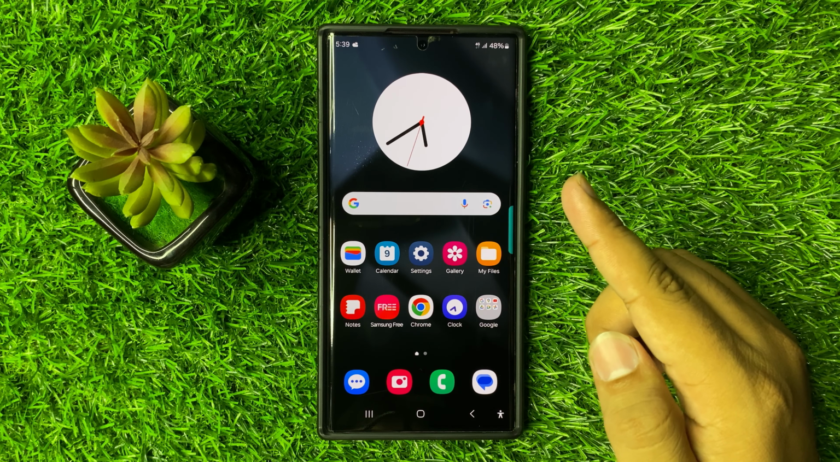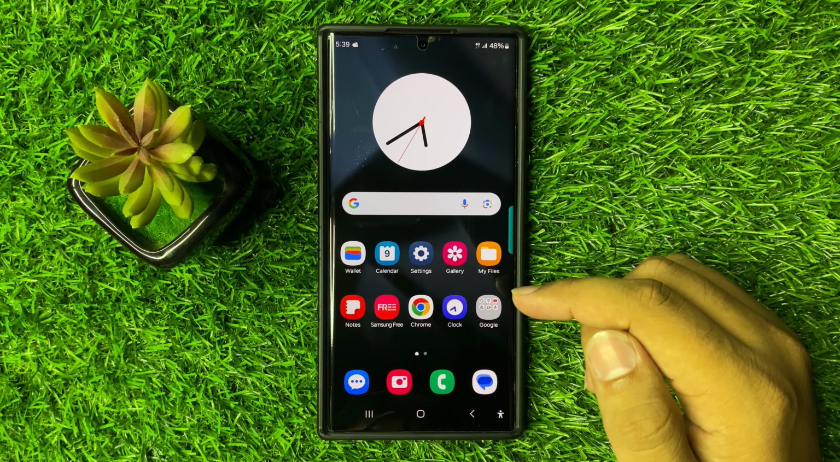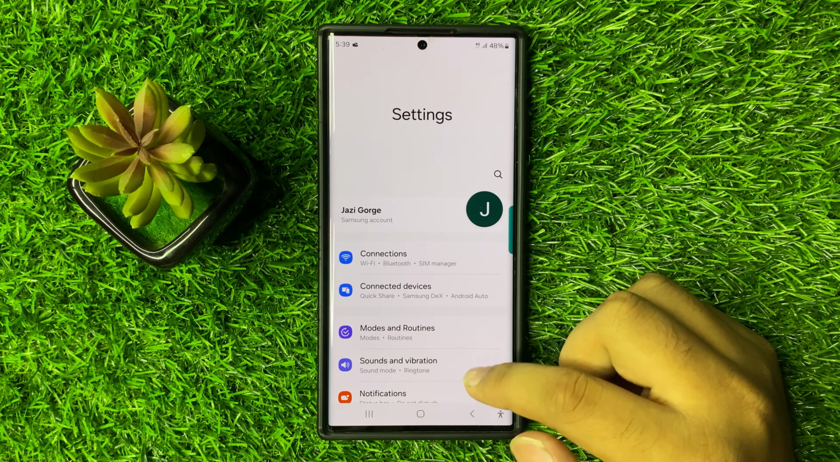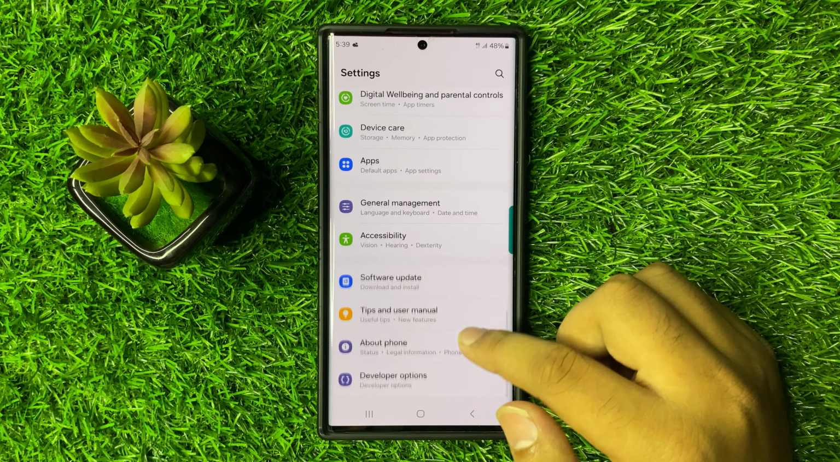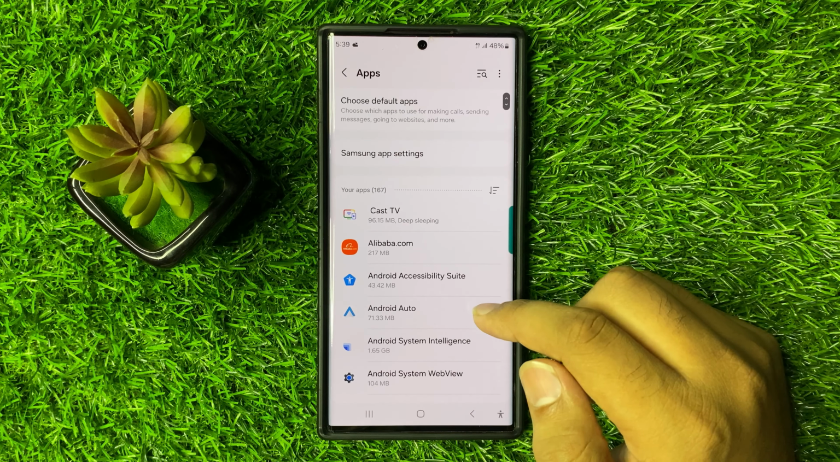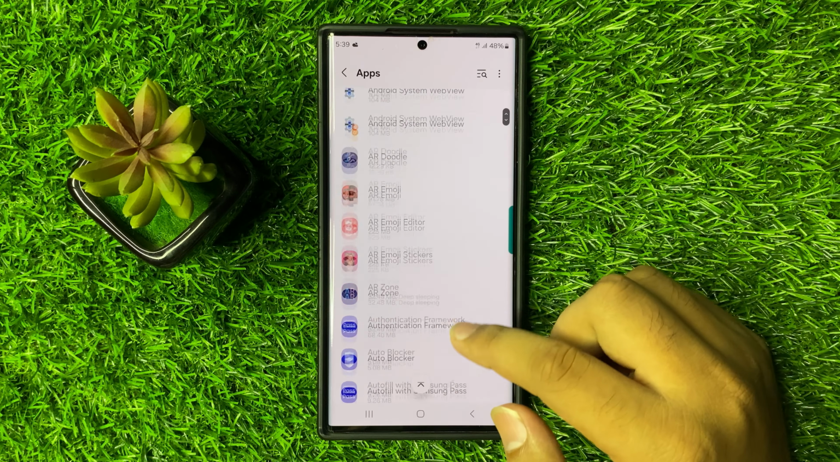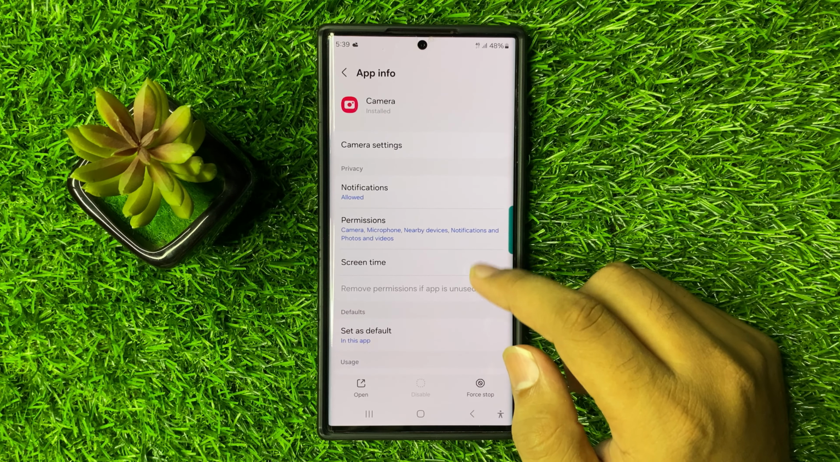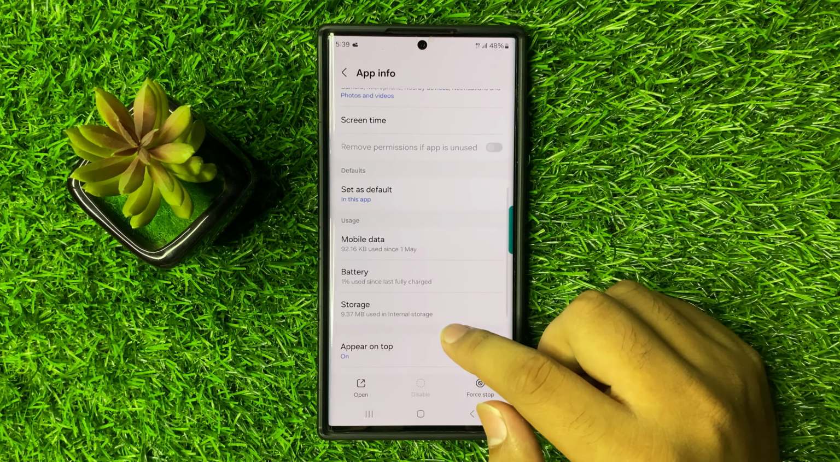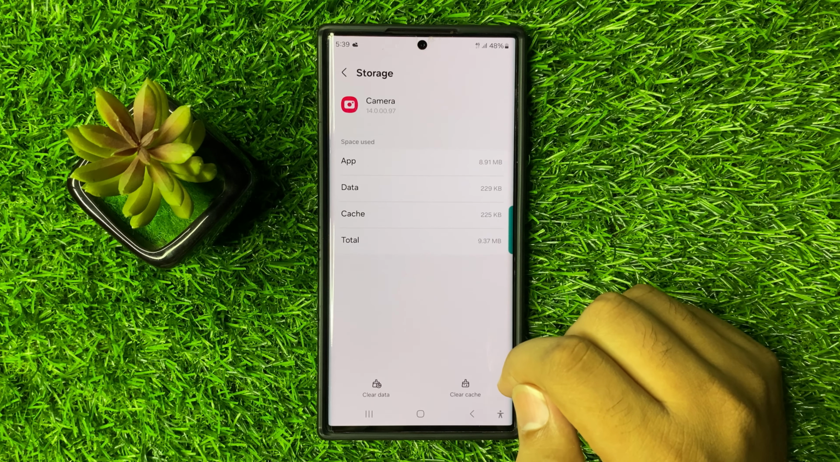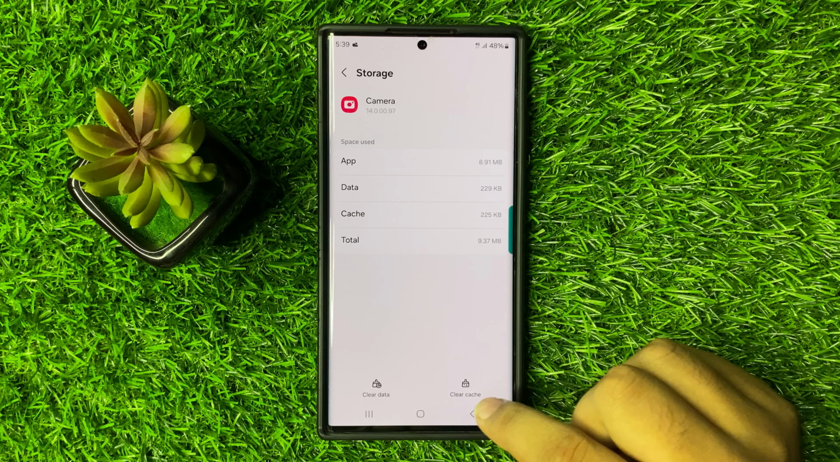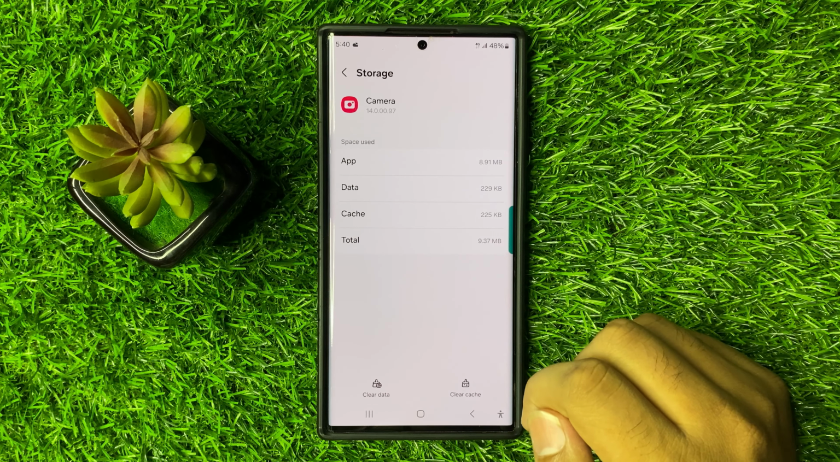The next solution is reset camera app. So for that, open settings, scroll down and click on apps. Now in apps, scroll down and click on camera. Now here scroll down and click on storage. Now from here clear the app data and cache memory of camera app.